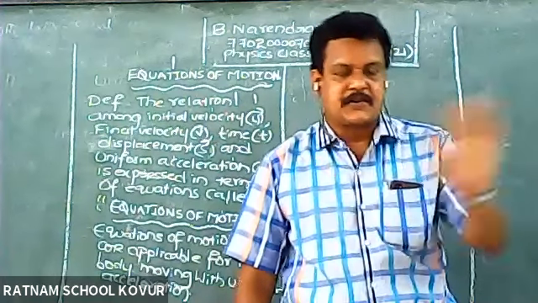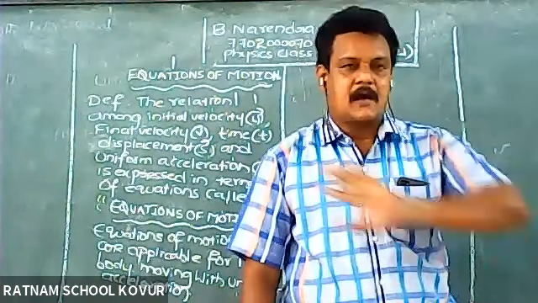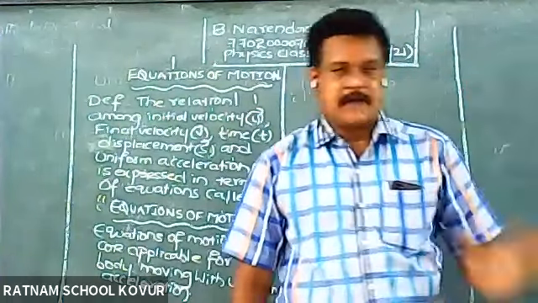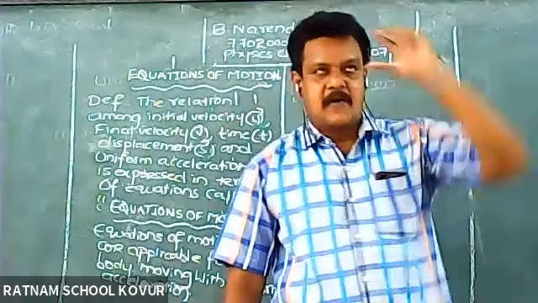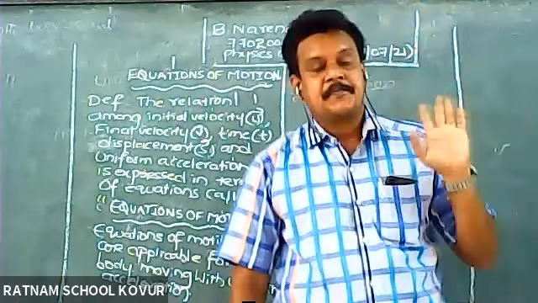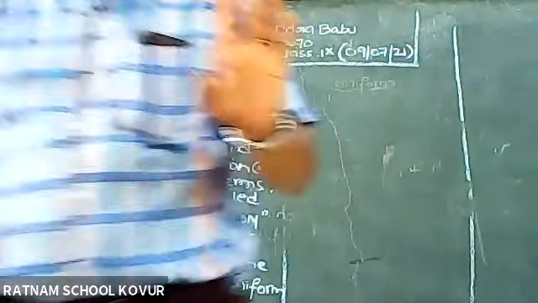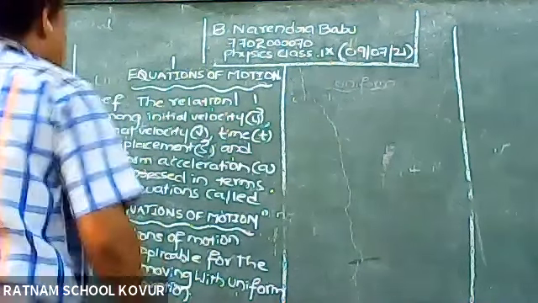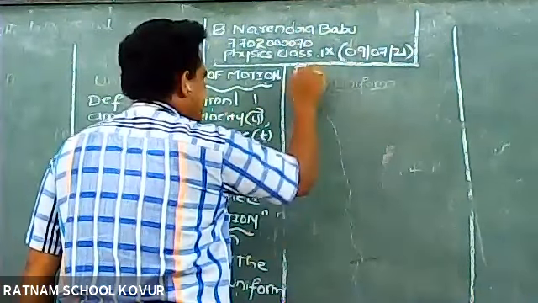Because these equations are not valid, they are not applicable for the body moving with non-uniform acceleration. They are valid only for a body moving with uniform acceleration. Now let us derive the first equation of motion.